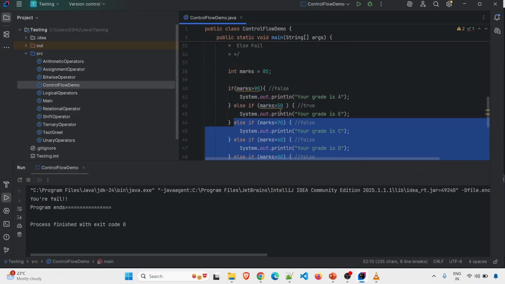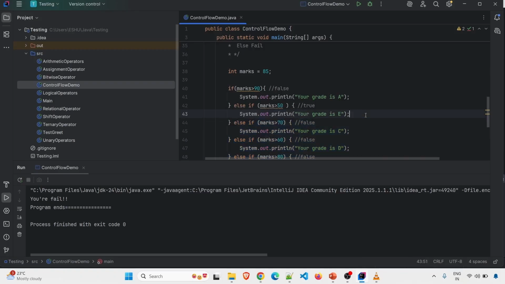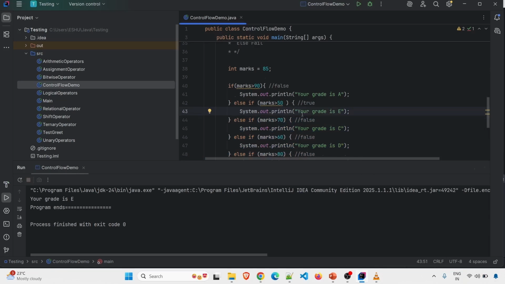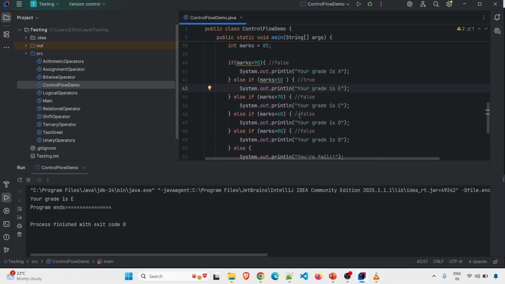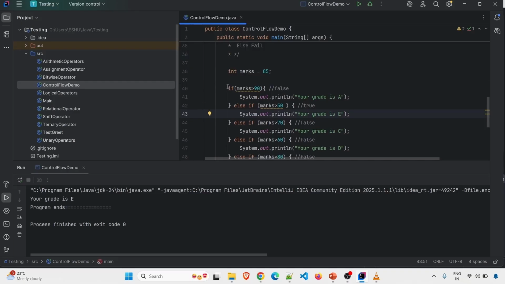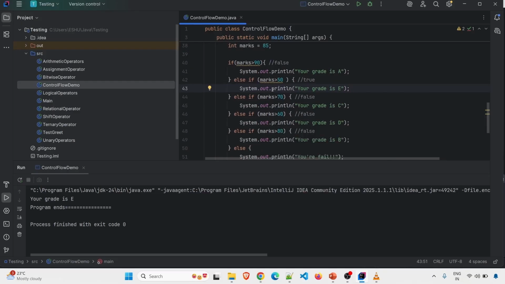So we will get output as your grade is E, which is not the correct output. So the order in which we are writing the conditions is also important because the code is executed sequentially, line by line, from top to bottom. So you have to keep in mind the order in which you are writing the conditions.